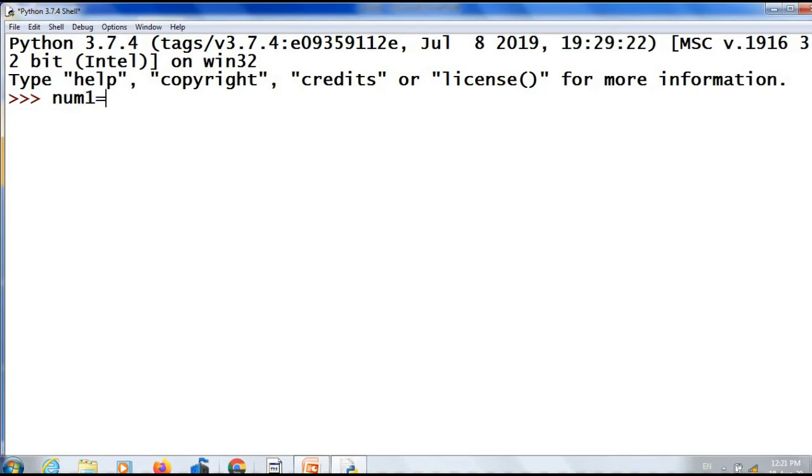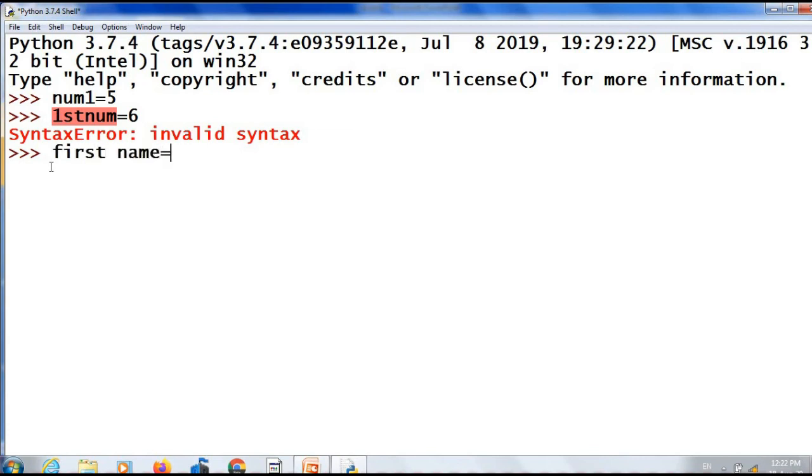Now we will see some valid and invalid variable names. num1 equal to 5. Is it valid? Yes, because you can use numbers and also alphabets. 1st num. Is it valid? No, because you cannot start your identifier name with a digit. What about this first name?